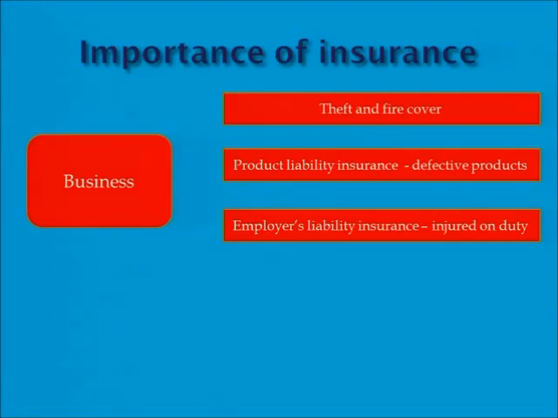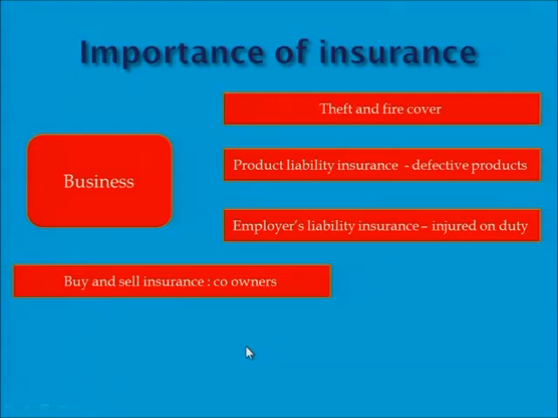The insurance company can cover employer's liability insurance because an employer will be liable for a person who gets injured on duty. The insurer is always liable for that. So the insurer will always have to ensure that there will be a payment or a compensation done for that particular person. So businesses use employer's liability insurance for a case where a person can be injured while on duty. We will still entertain that one in our presentation today.